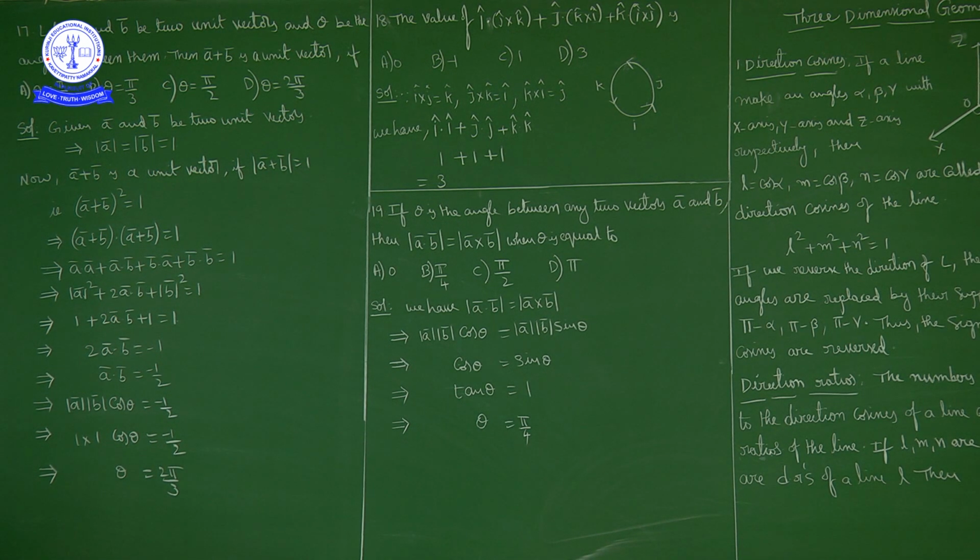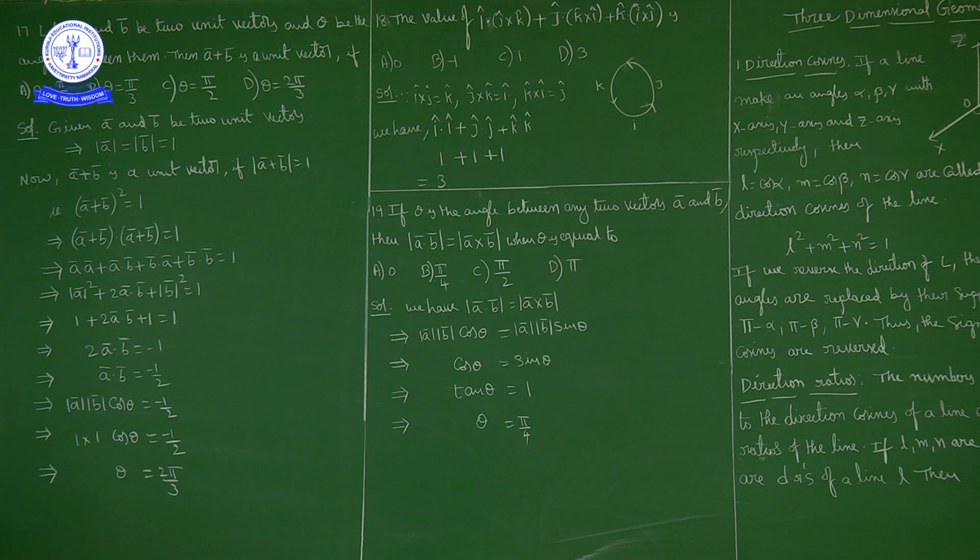Okay. What is given here? a bar and b bar are two unit vectors, which means the magnitude of a bar and the magnitude of b bar are both equal to 1. And theta is the angle between them, meaning the angle between a bar and b bar is theta.